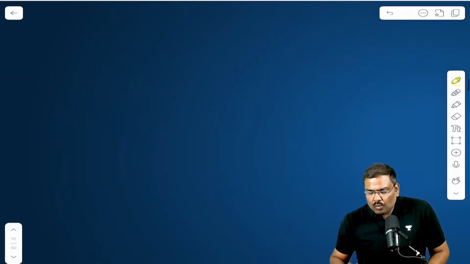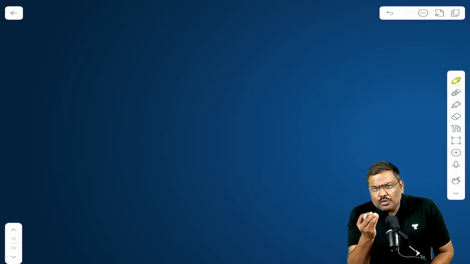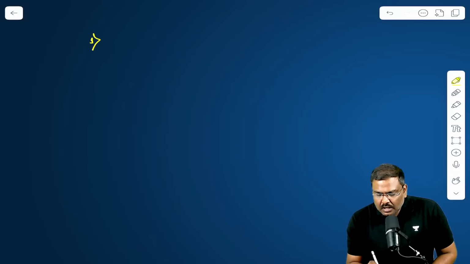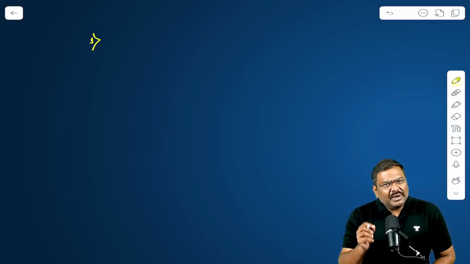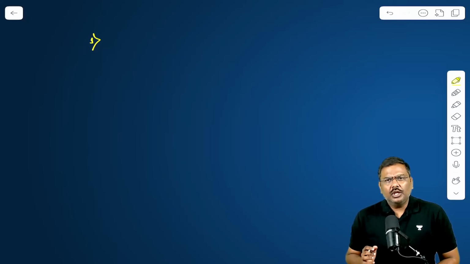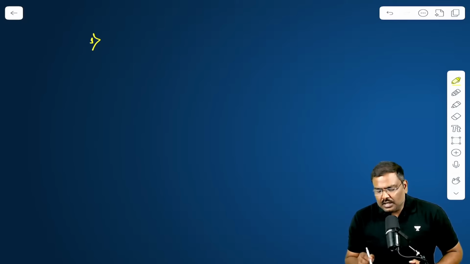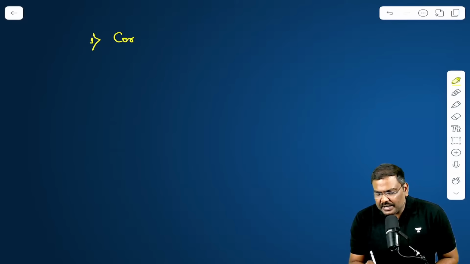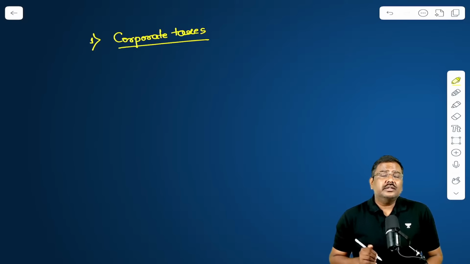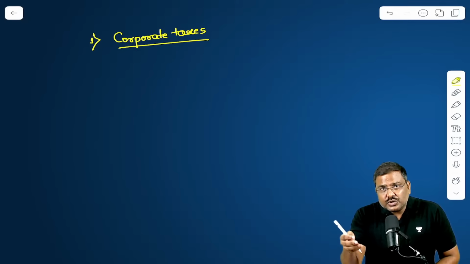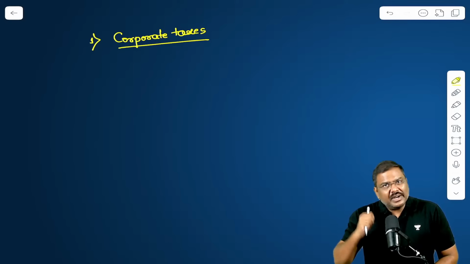Now, what should be the concern? Why should you be concerned about it? The reason is, one, the Government of India has implemented multiple reforms. You can list out a huge number of reforms. For example, the Government of India has reduced corporate taxes. Earlier, the flat rate of corporate tax was 30%. It has been reduced to 22% for a lot of these particular companies.